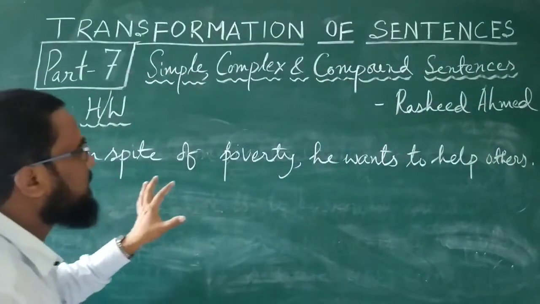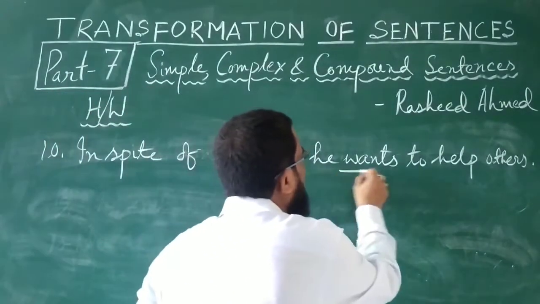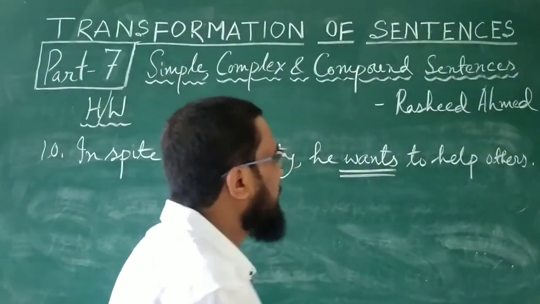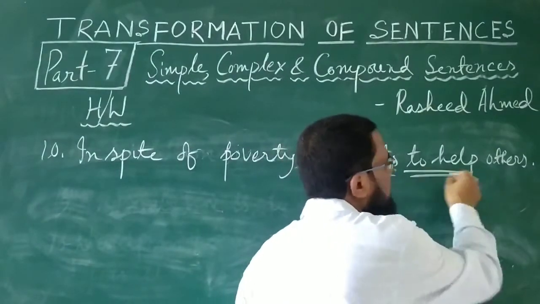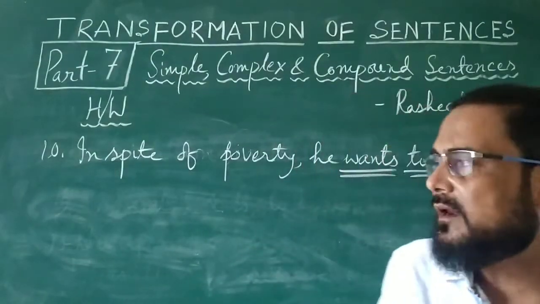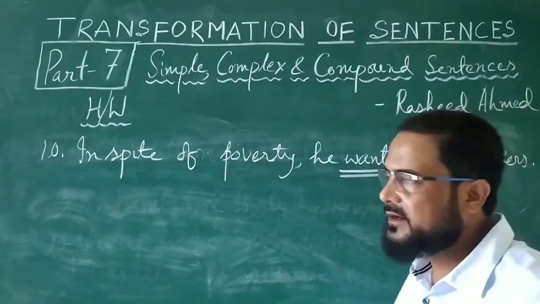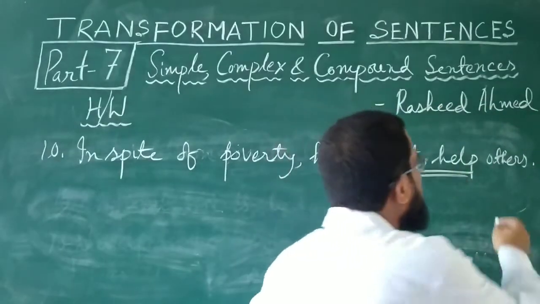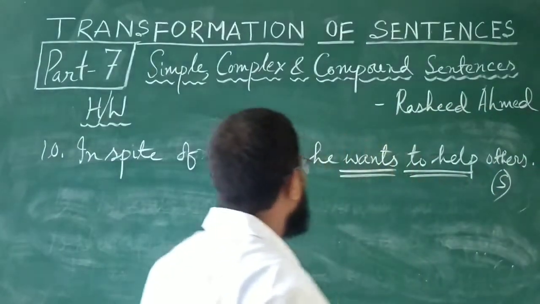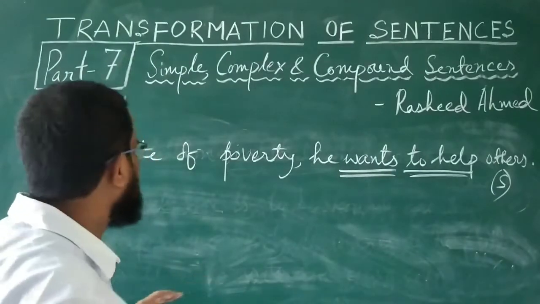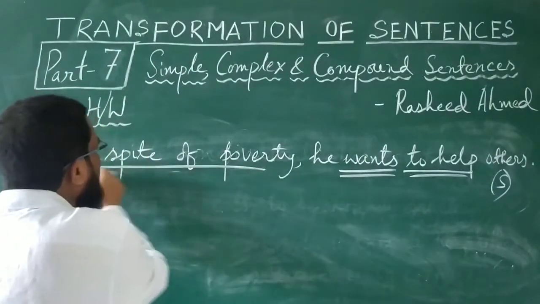In spite of poverty, he wants. Wants is one verb and it is finite. To help is another verb, but here it is 'to' infinitive, so it is non-finite. Only one finite verb is there, wants. So it is simple. In spite of poverty, he wants to help others. Simple sentence. If you want to make it complex, then this 'in spite of poverty', here you have to change.